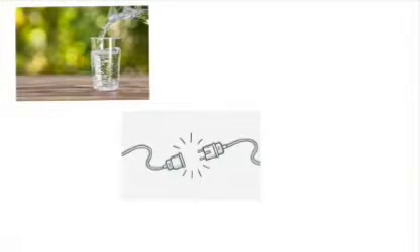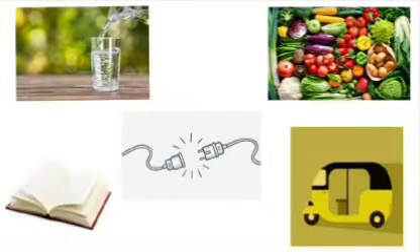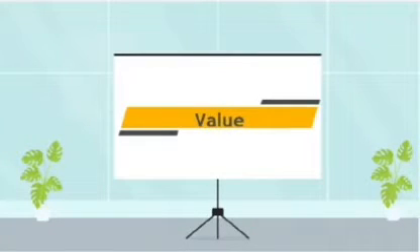Water, electricity, rickshaw, vegetable and textbook have something in common. They have all been used by you, so they have utility. Utility or usability is what makes an object or substance a resource. Things become resources only when they have a value. Its use or utility gives it a value. All resources have some value.